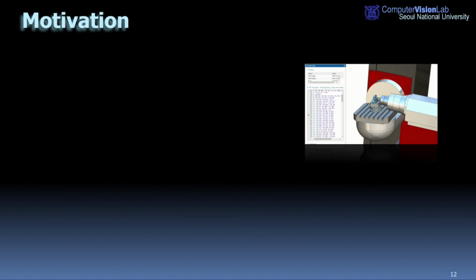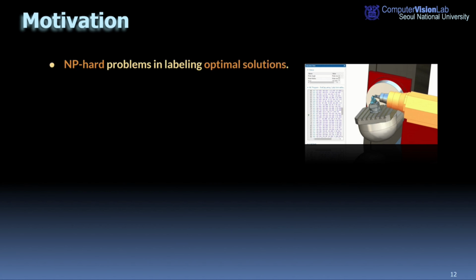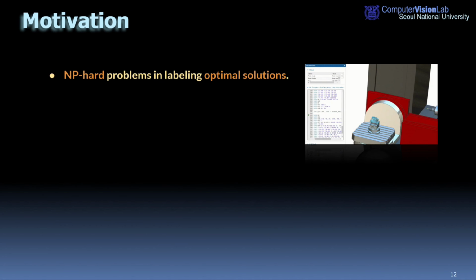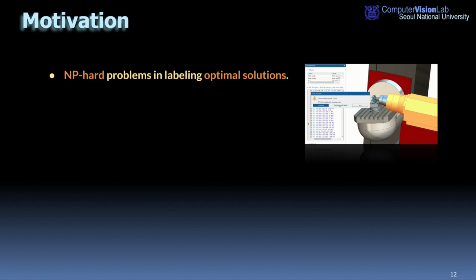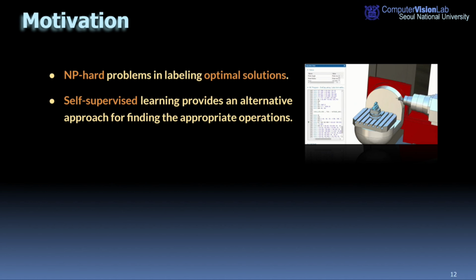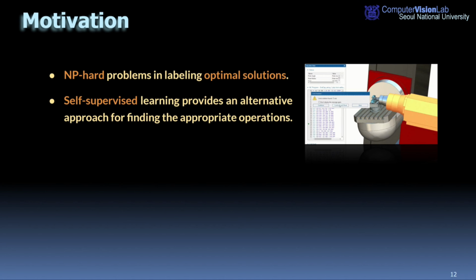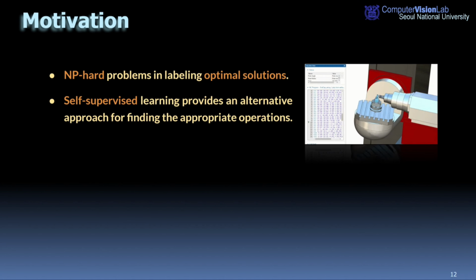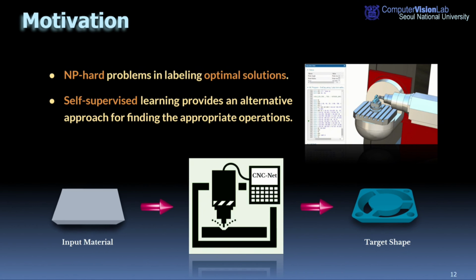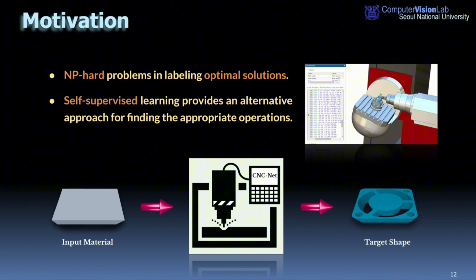To learn CNC operation in a supervised manner, having a label is crucial. However, the complex exercise space for operations involves NP-hard programming, making it hard to label the optimal solution as ground truth. Therefore, self-supervised learning provides an alternative approach for finding the appropriate operations to form the target shape. Accordingly, we propose a self-supervised method named CNC-Net that can produce a target shape from the input material by learning